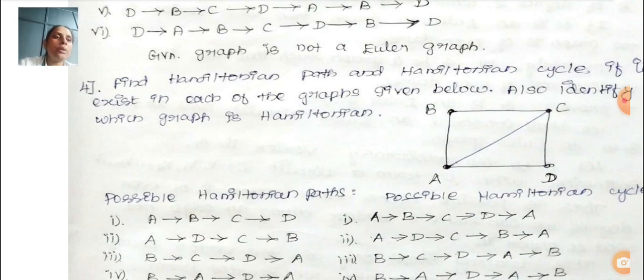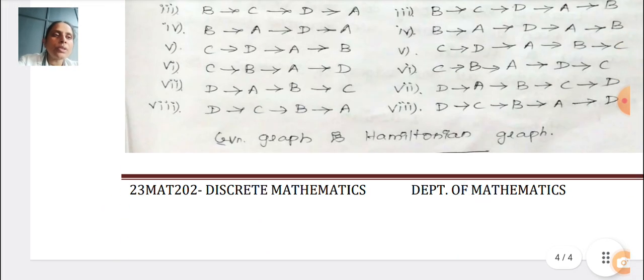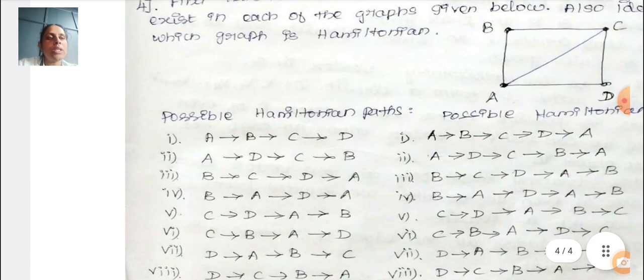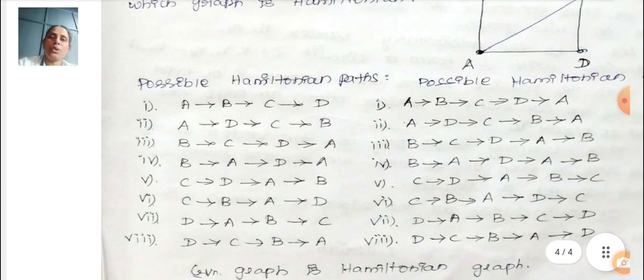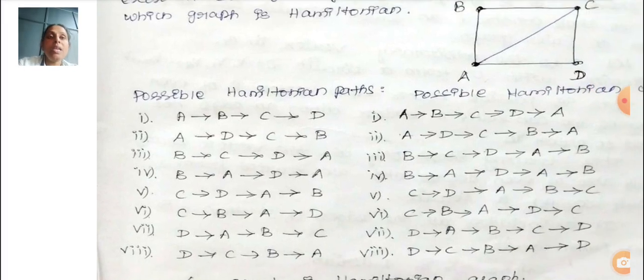Okay, so here B to C, C to D, and D to A to B. Okay, so the graph is Hamiltonian. All the vertices are covered only one time. Next, we want to write the Hamiltonian path and Hamiltonian cycle.